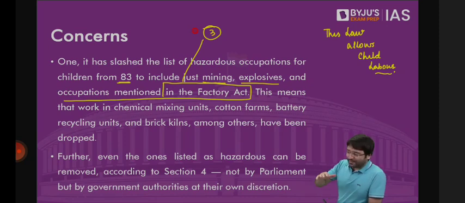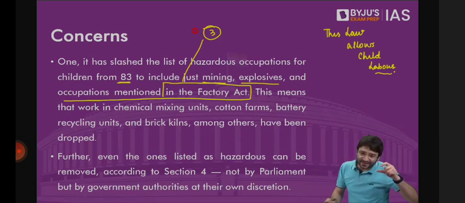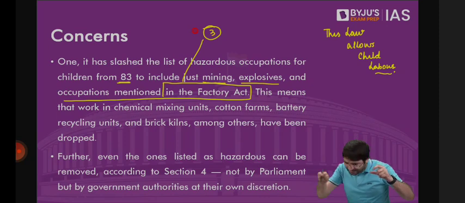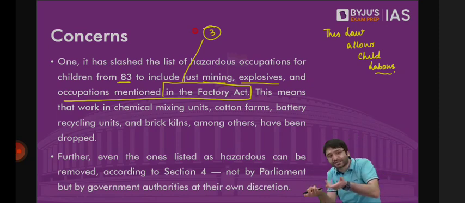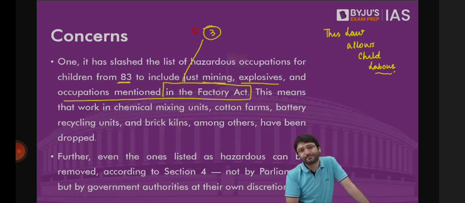Previously, there were 83 hazardous occupations and processes, where a child less than the age of 14 cannot be employed. Now we are saying this was a beautiful law because it talks about adolescents as well. Adolescents cannot work in hazardous industries. They can work in non-hazardous industries. But previously, there used to be 83 industries which were considered hazardous. Now there are only 3. That means the remaining 80, they are non-hazardous. That means the adolescents can work in these non-hazardous industries, but which were previously hazardous. Which means today you're allowing these adolescents to work in hazardous industries, but it's just that you don't call them hazardous. So it's like you are juggling with the words.